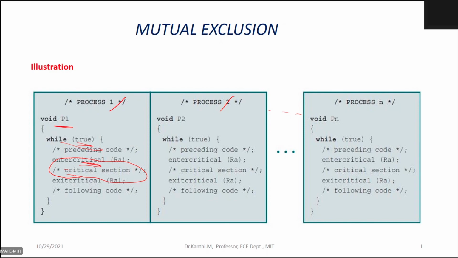Similarly, you can see there is process B, and you have process N. There is more than one process trying to access it. So the king here is your critical section. There is an area which more than one process tries to access.